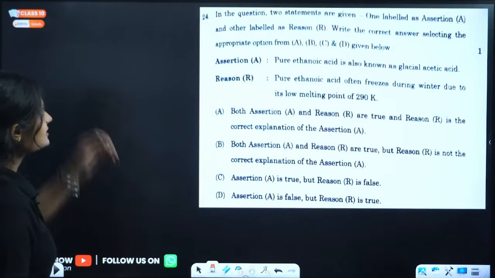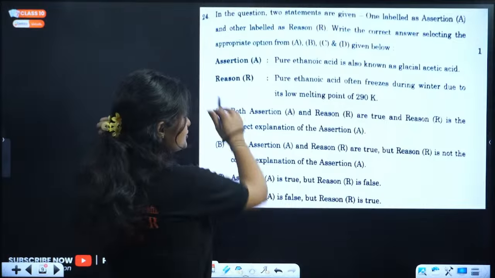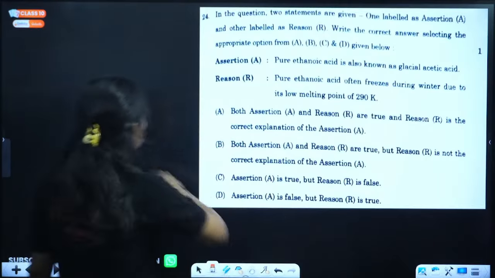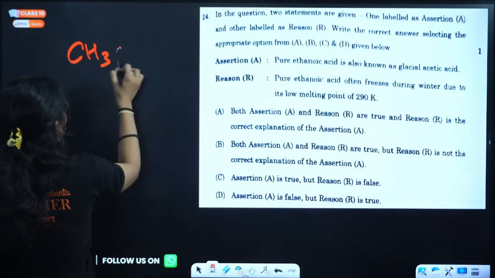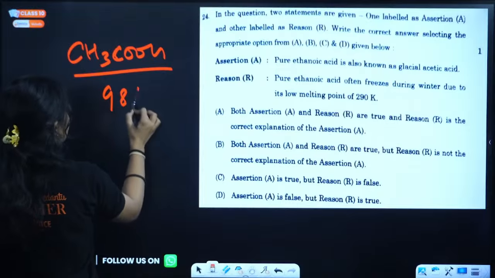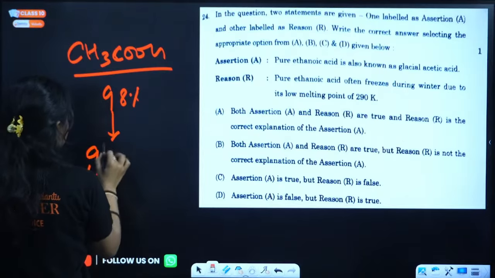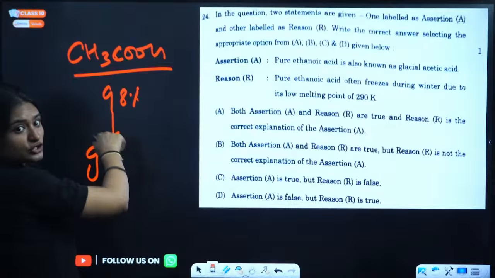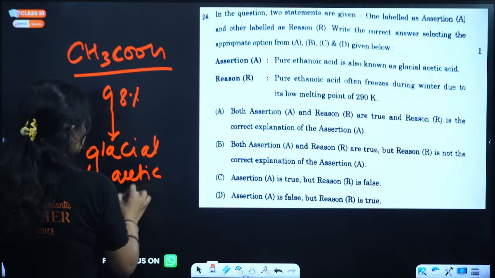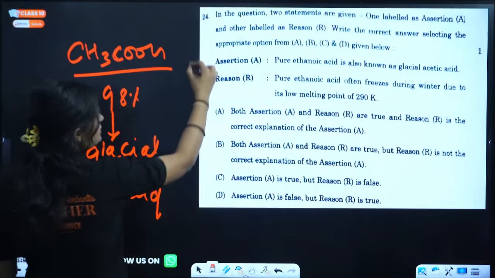Next, assertion reason question. Assertion says pure ethanoic acid is also known as glacial acetic acid. This is ethanoic acid, right? And when it is pure, around 98% concentrated, we call it glacial acetic acid. This is the assertion, so the assertion is true.